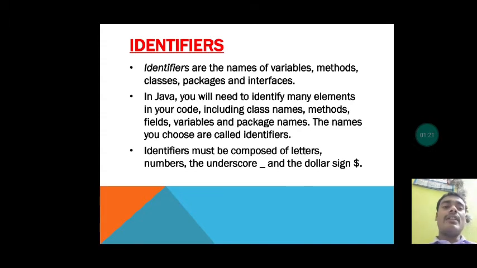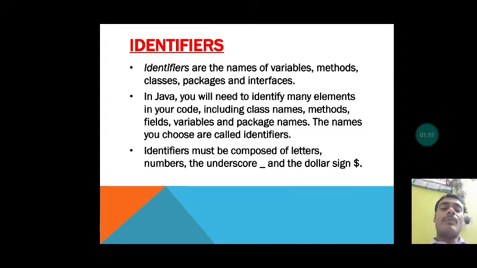In Java, you will need to identify many elements in your code, including class names, methods, fields, variables and package names. The names you choose are called identifiers. You can specify any name, but you should not specify a keyword, because there are some keywords which you can't use as names in Java.